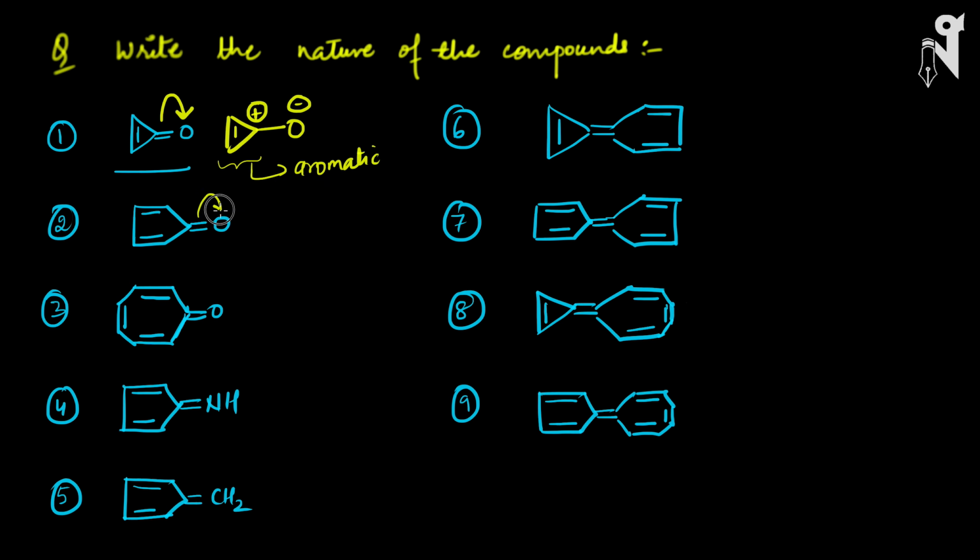Now go to the next one. The same procedure we will apply. So the molecule will be like this, plus here on oxygen and minus here. This is forming an anti-aromatic compound. Only 4 pi electrons are there, so this is anti-aromatic. Let's do the same thing over here.